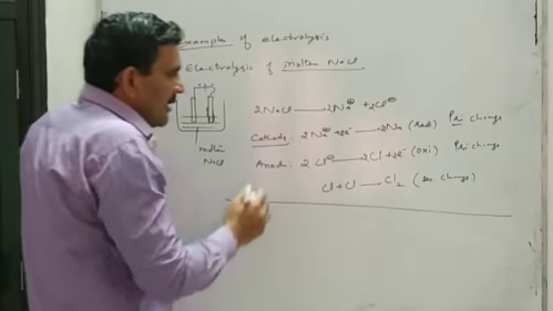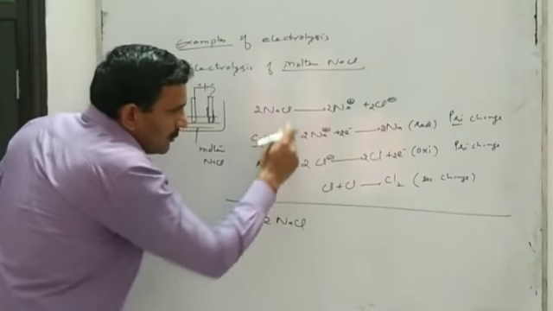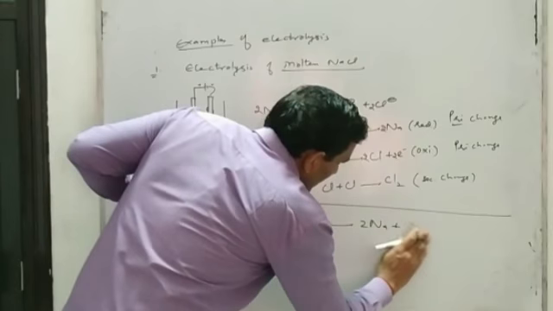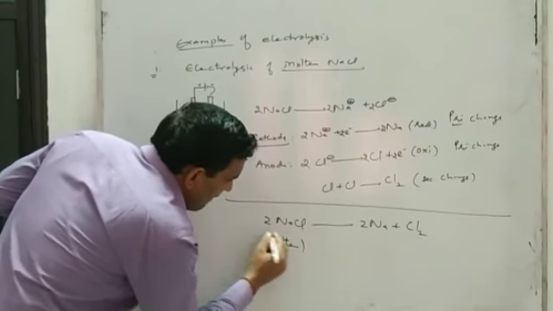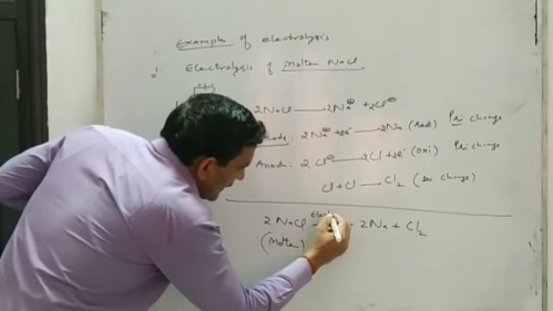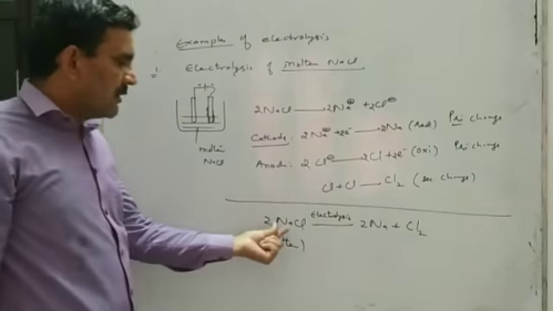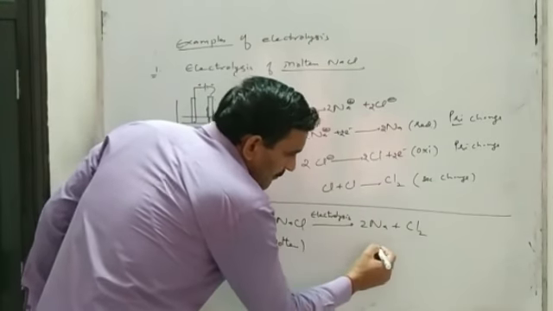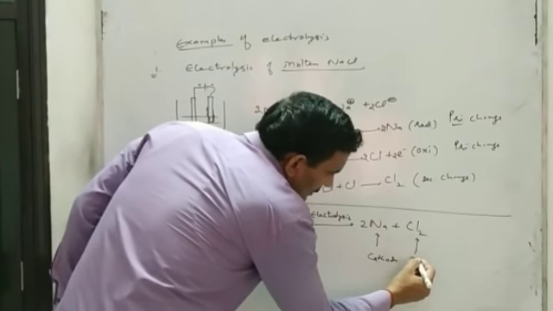And if we add all 4 equations, we have 2 NaCl that give 2 Na plus Cl2. You can write it is molten NaCl, and then we are passing electricity, we are electrolyzing. So when molten NaCl is electrolyzed, we obtain two products, sodium metal at the cathode and chlorine gas is produced at the anode.